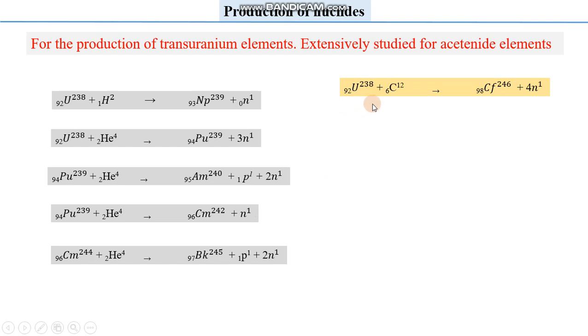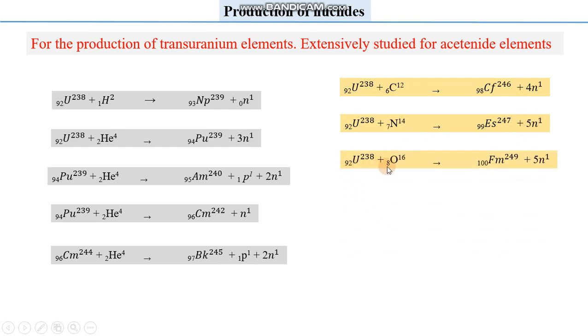Now, in another series of reactions, uranium is bombarded by a particle far heavier than helium or heavy hydrogen, that is carbon-12. So californium is obtained along with four neutrons, and uranium bombarded by nitrogen can be used for the synthesis of einsteinium along with five neutrons. Uranium bombarded by oxygen can be used for the production of fermium along with five neutrons.